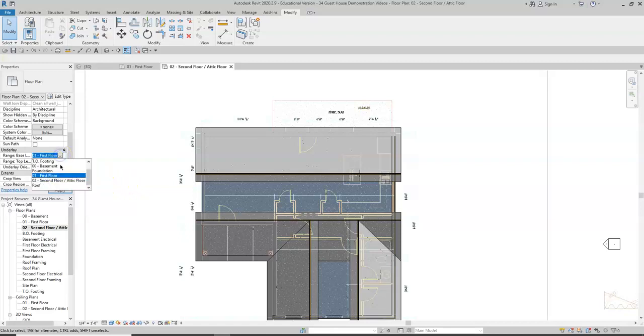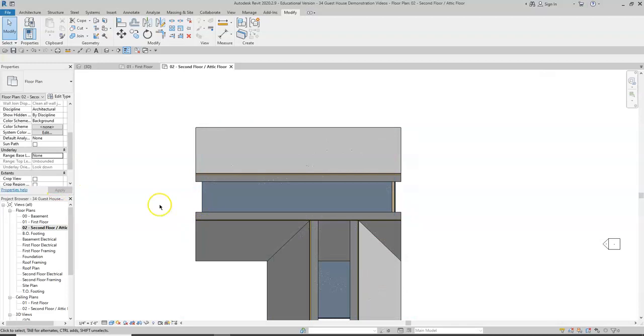So we can turn this off, and you will see nothing because the entire first floor plan is now hidden, and you have nothing on the underlay feature. But we do want to see the underlay feature because we want to see the first floor walls below our second floor view.